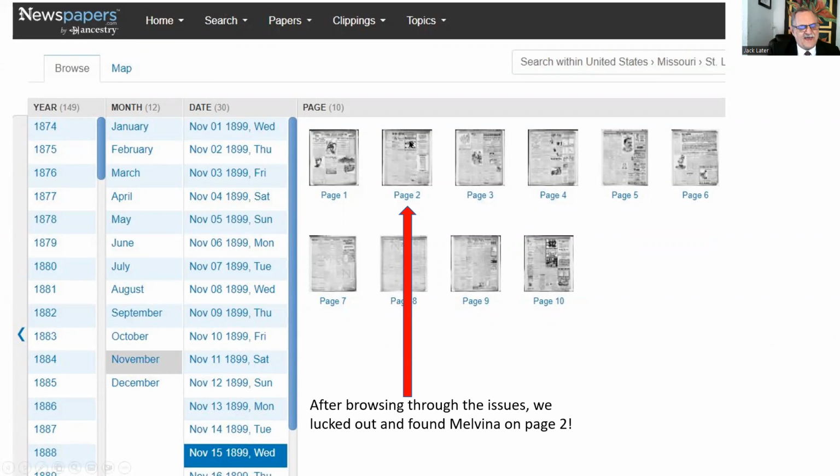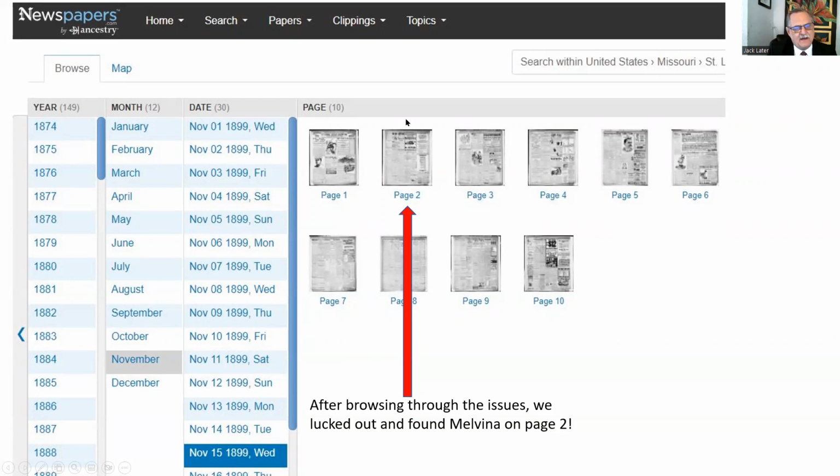Well, if you found deaths on the second page, more likely you'll see deaths on the second page on November 16th, 17th, 18th, 19th, 20th. But I just happened to find her on the second page on the 15th because that's what the index said, right? So I didn't have to go through all the other issues. You may or may not have to, but I didn't have to.